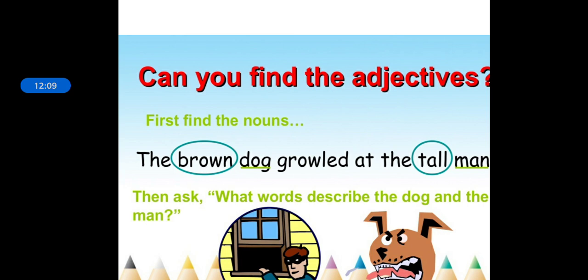So in this way an adjective can come directly before the noun or pronoun it describes, or it can come after the noun or pronoun. For example, Jack is very smart. Now Jack, how is Jack? Jack is very smart. So you can see Jack comes at the beginning of the sentence, and Jack is a noun. But how is Jack? Jack is very smart. So smart is an adjective as it's describing Jack, and it comes at the end of the sentence.